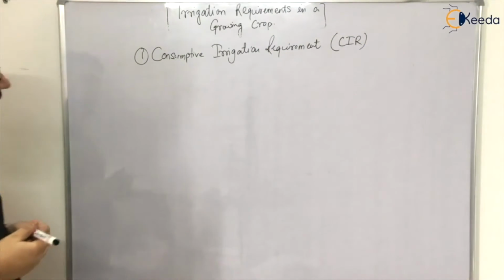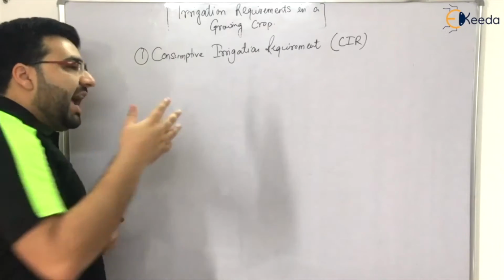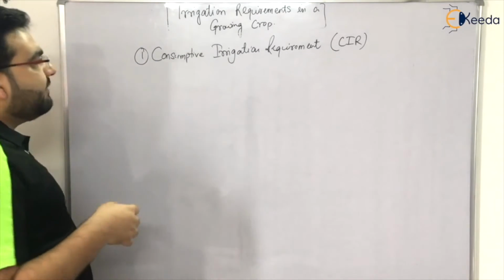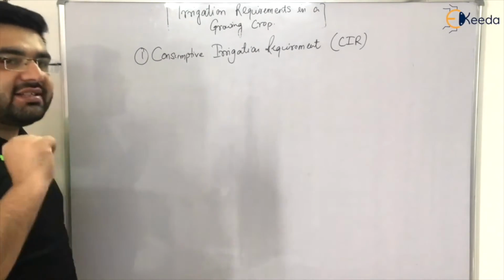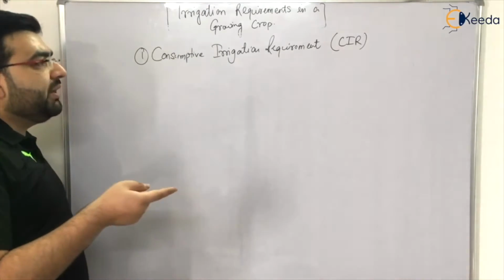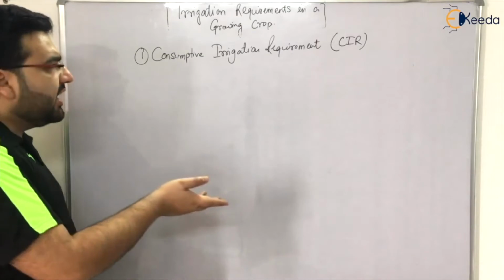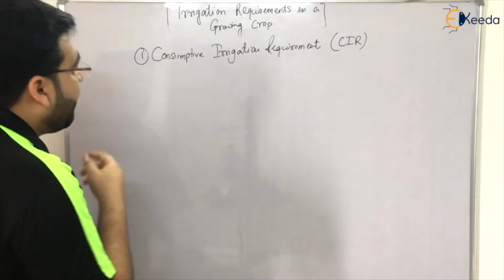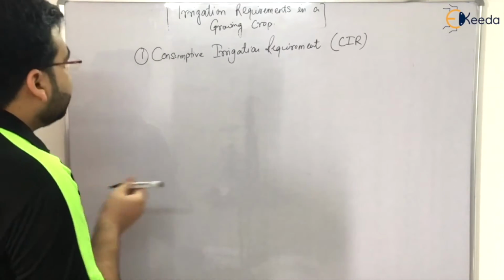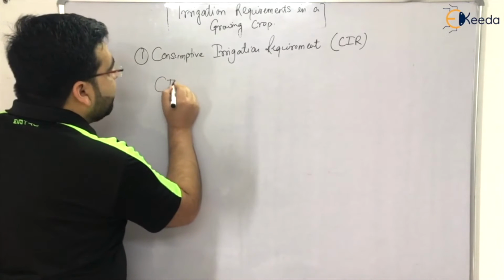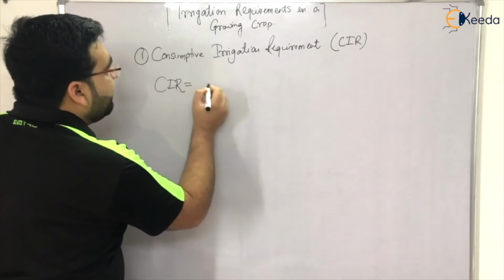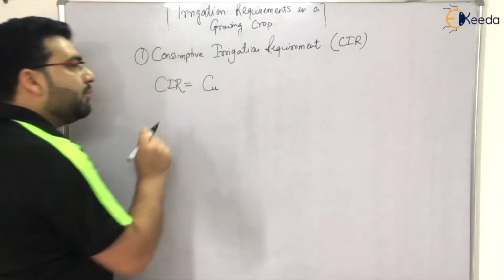So what is consumptive use? I have told you, it is the water required for the maximum growth, or the water required to meet the evapotranspirational requirements. That water is known as the consumptive water. So the consumptive irrigation requirement is the water required to meet the consumptive use or the evapotranspirational use.